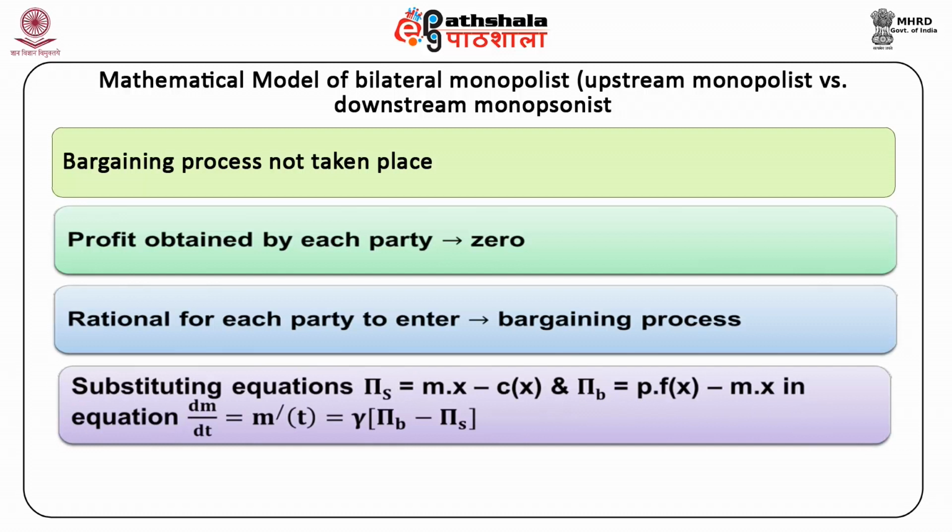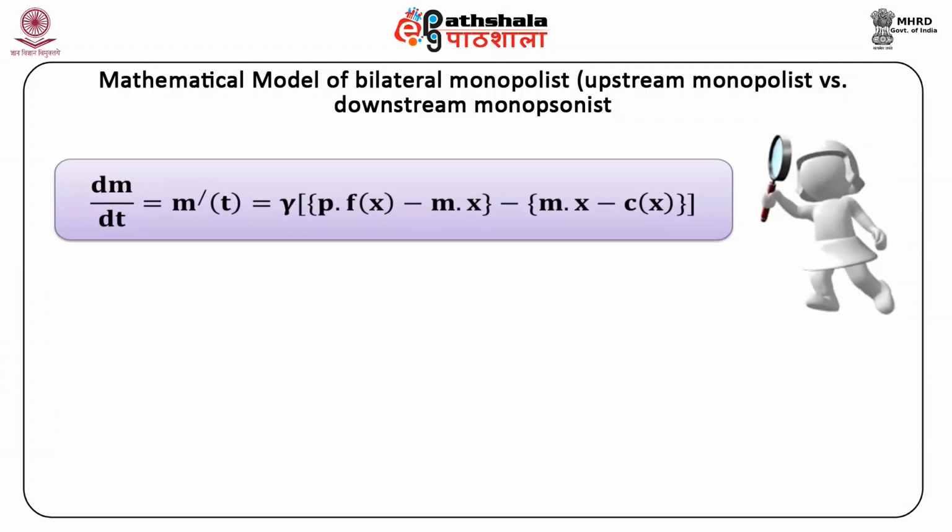Hence, by substituting pi s is equal to m into x minus cx and pi b is equal to p into fx minus mx in the equation delta m by delta t is equal to m dash t is equal to gamma into pi b minus pi s, we obtain delta m by delta t is equal to m dash t is equal to gamma into bracket p into fx minus m into x bracket minus bracket m into x minus cx bracket close.